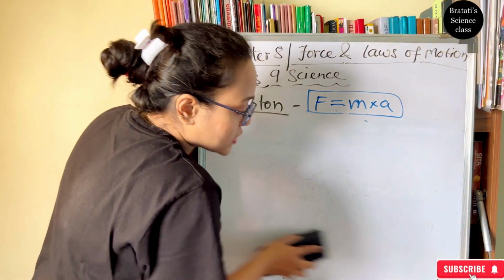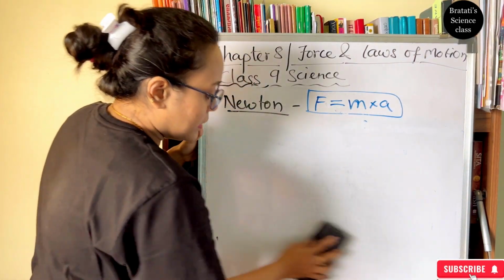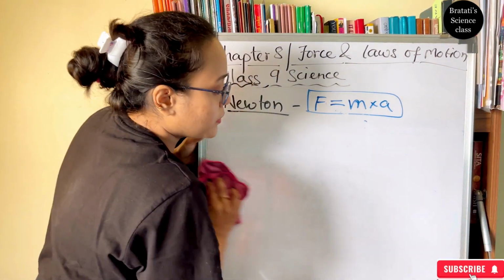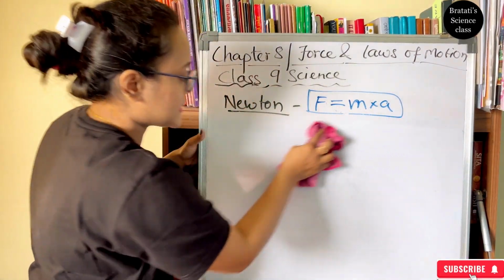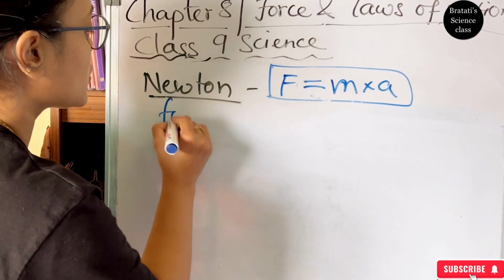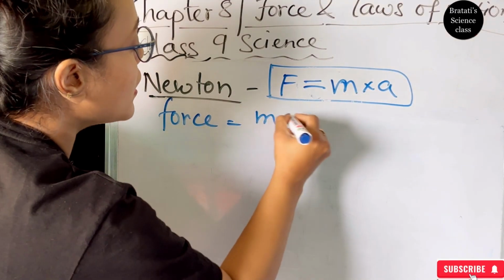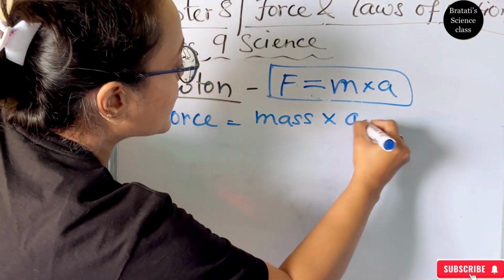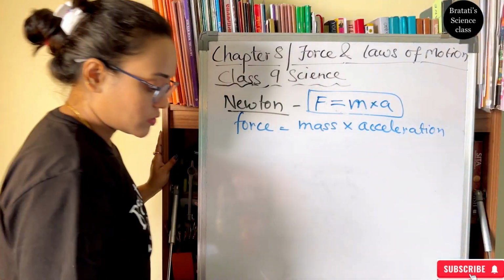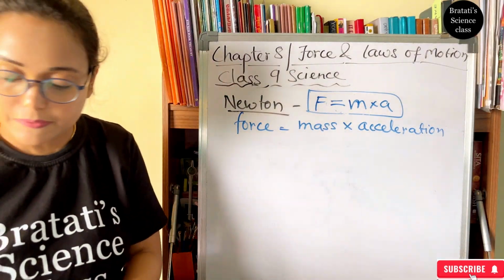This helps in solving problems, because in an exam, suppose you have F, you have m, you have to find the acceleration, or you have the other two things, you have to find the force. So force equals the mass of an object into the acceleration.